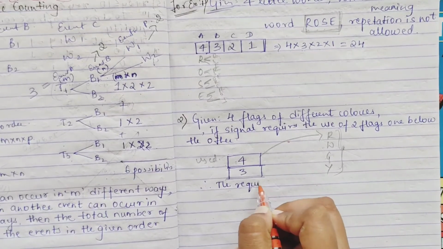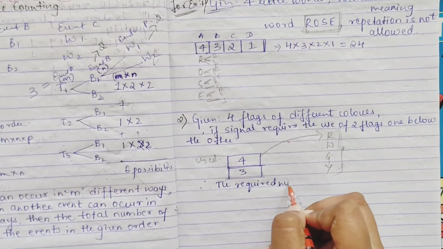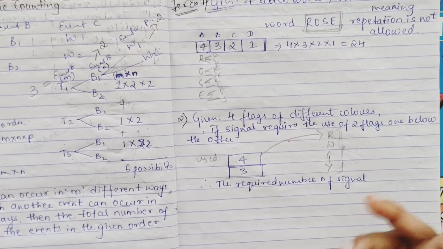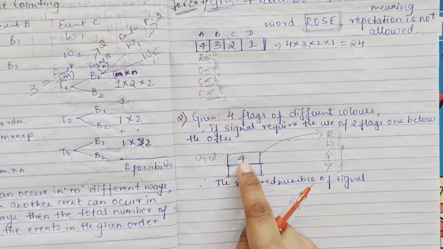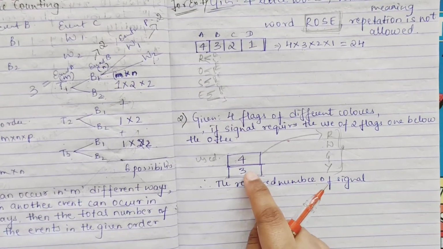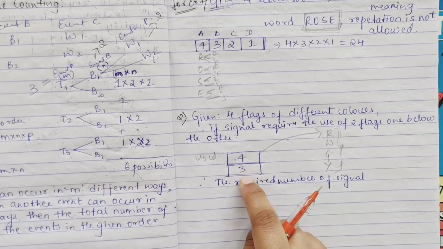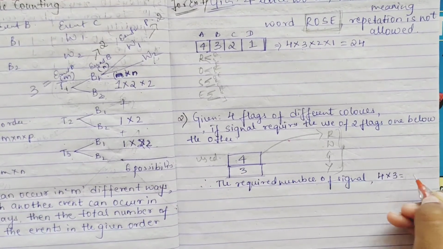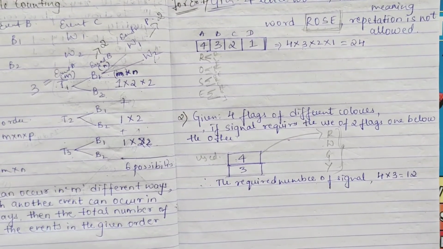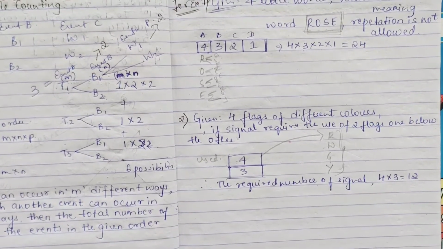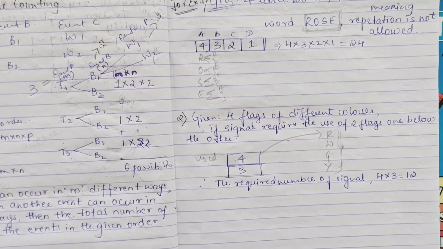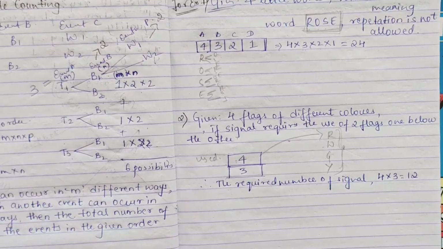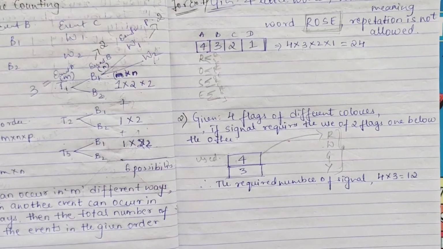the required number of signals: for an event that can occur in m different ways, and another event that can occur in n different ways, it is m cross n, which is 4 cross 3, which is 12. The required number of signals is 12. I hope this much is clear, how you have to use it. We will jump up to our exercise part. We'll see which problems we can do in that.